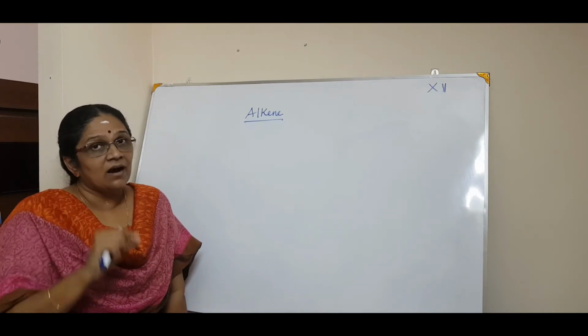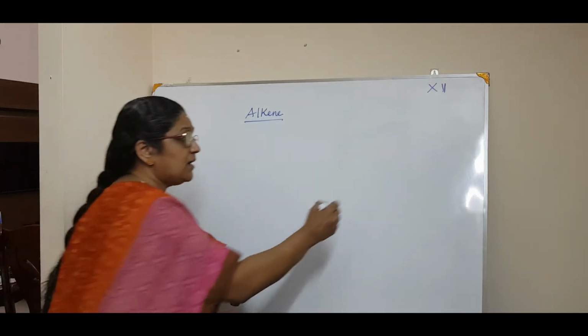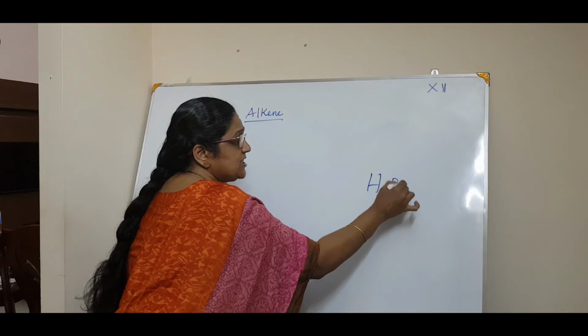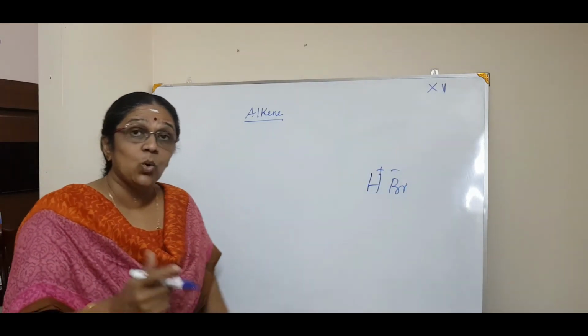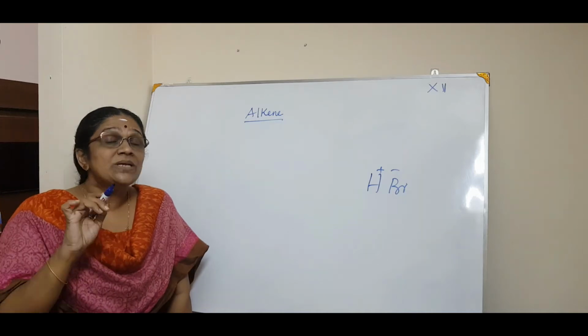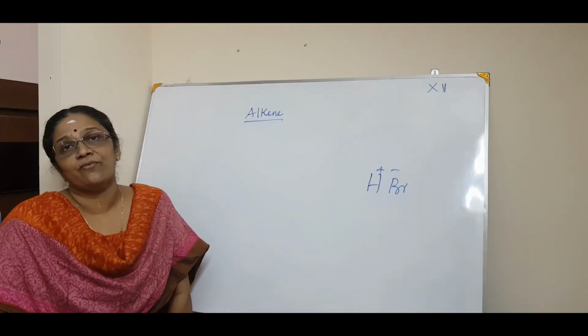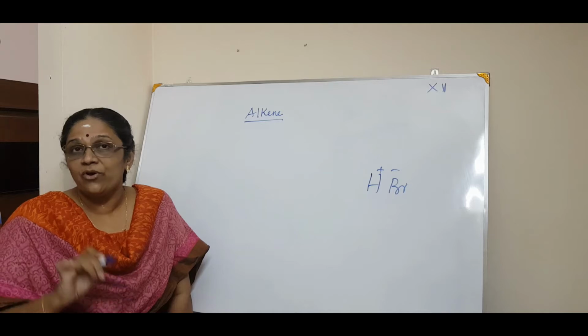In HBr, hydrogen bromide, it is H plus and Br minus. The negative part of the addendum will go to that carbon atom which contains lesser number of hydrogen atoms. Hope you are remembering that.